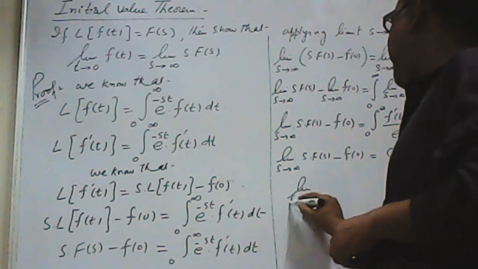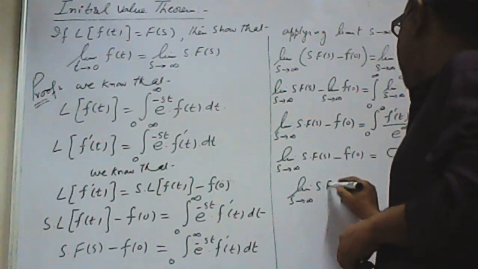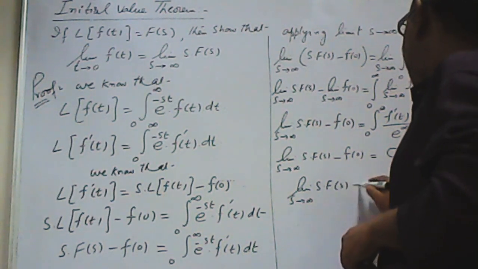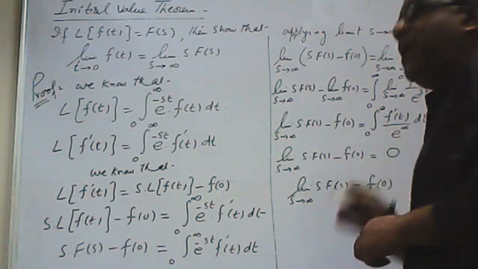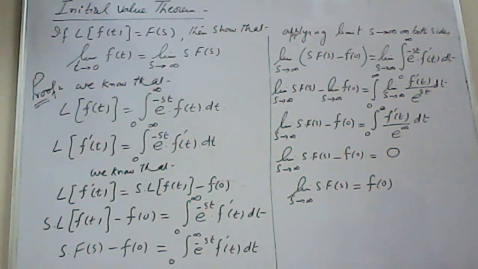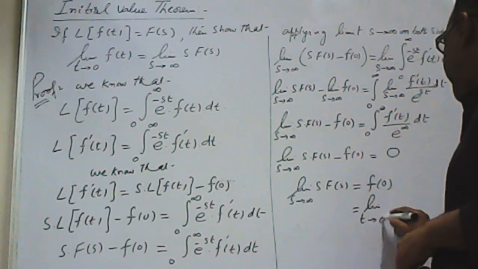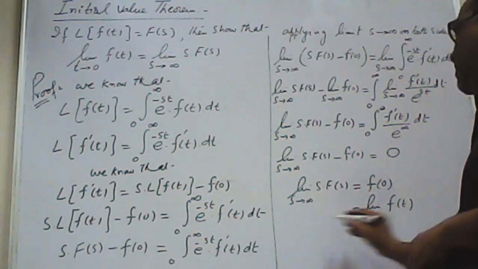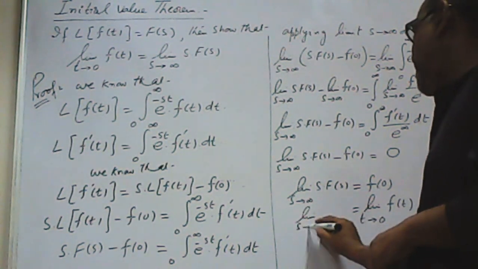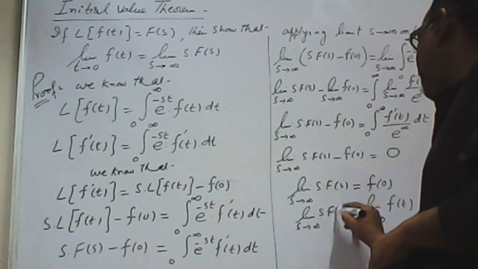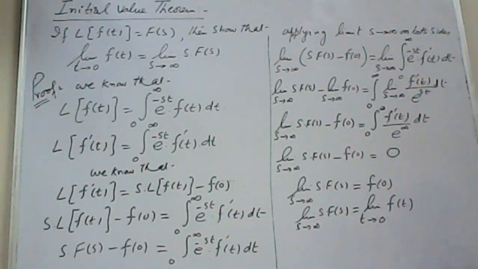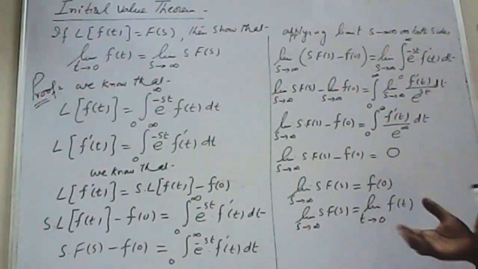So it means limit s tends to infinity of s F(s), if I move f(0) to the right hand side, it will become positive f(0). And then I can easily write f(0) in the form of limit t tends to 0 of f(t). This completes the proof of the initial value theorem. Have a look at it carefully.